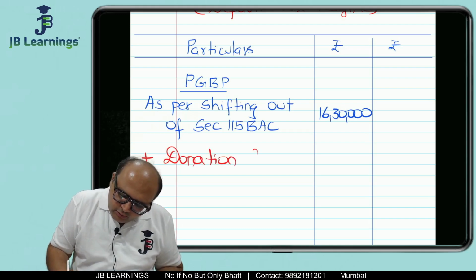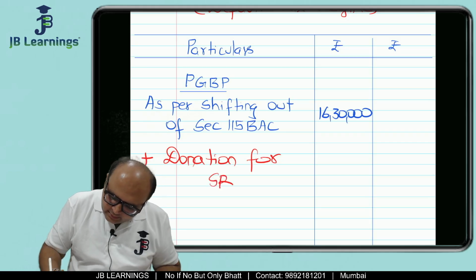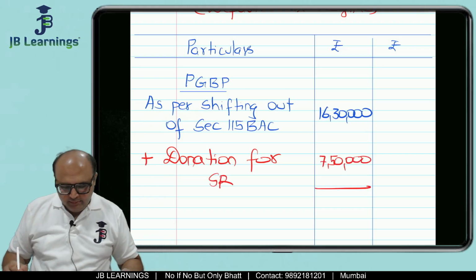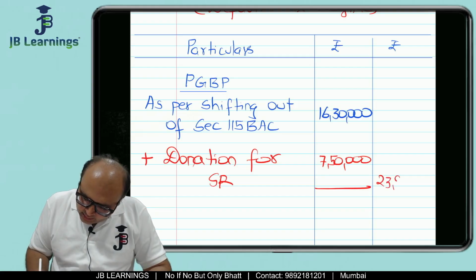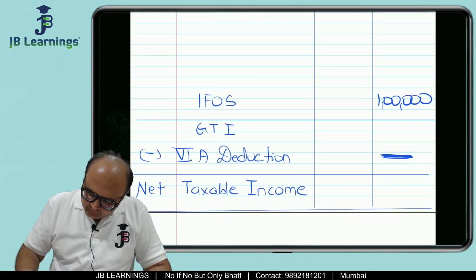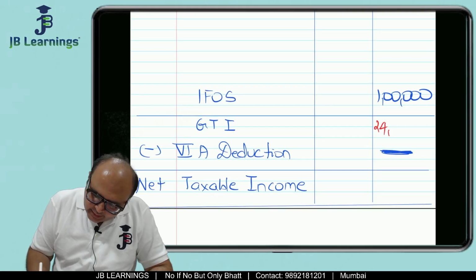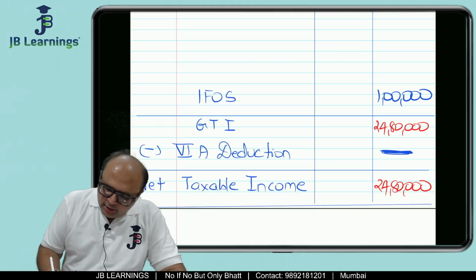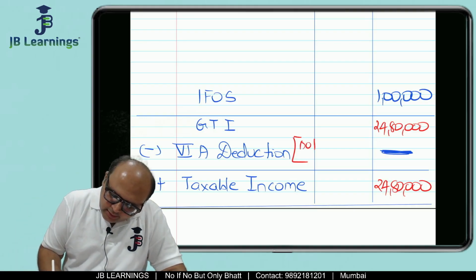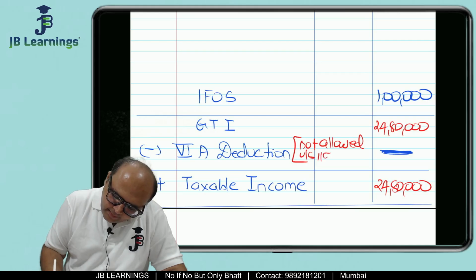So 16,30,000 plus 7,50,000 would be 23,80,000. So 2380 plus 1 lakh is 2480, and the final answer would be 24,80,000. So in chapter 6A, you can write not allowed under section 115 BAC.